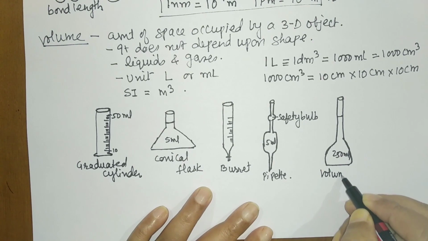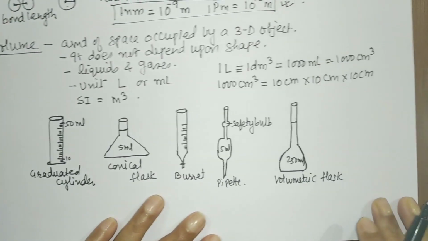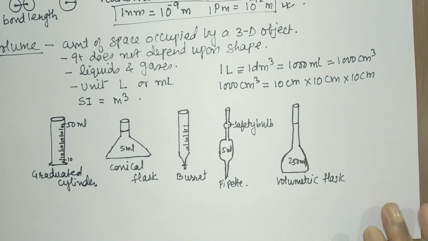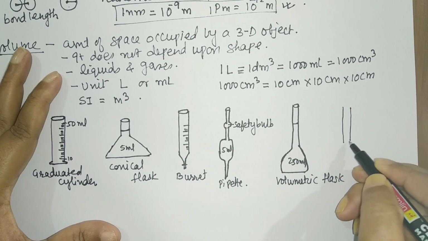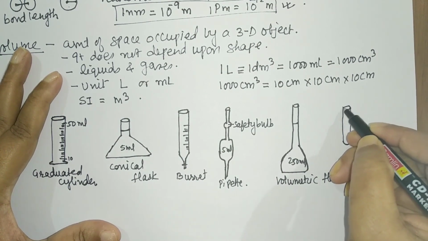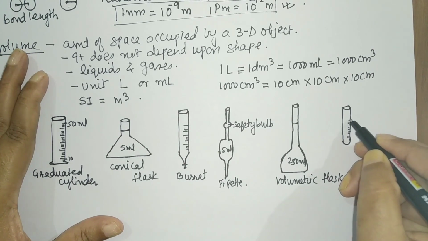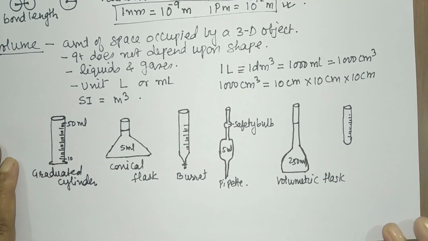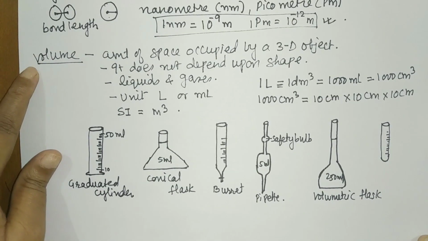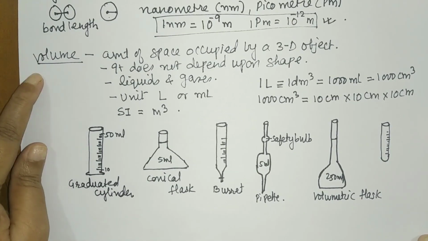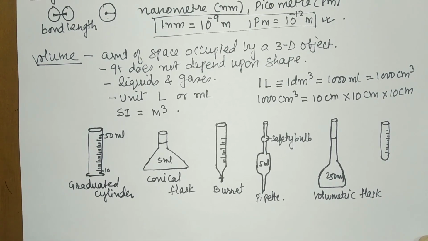Similarly, you have the round bottom flask. You have test tubes also, which are sometimes graduated, so you have a 5 ml test tube where you have the graduations. This type of instruments or glasswares we use in the lab while carrying out practicals. And this is the physical property which is measured, and that is volume. So those are the glasswares which are used to measure volume.